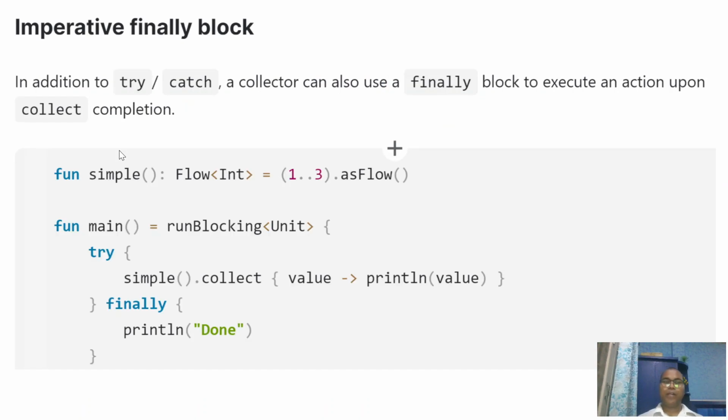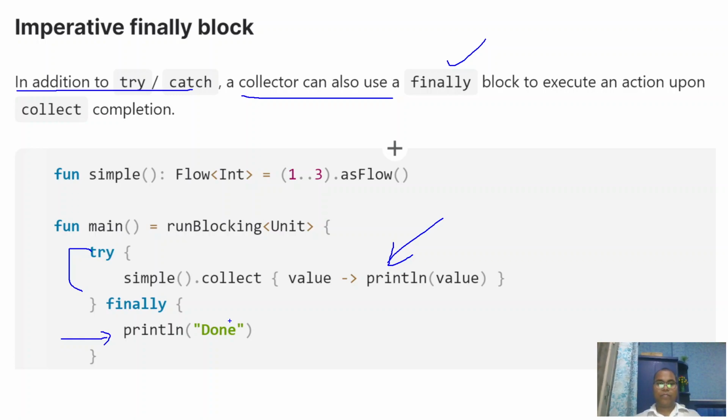Let's do it in the imperative style. Okay. So in the imperative style, in addition to try catch, the collector can also use a finally block. So here you can use try and finally. The finally block is always executed, whether any error occurs or not.